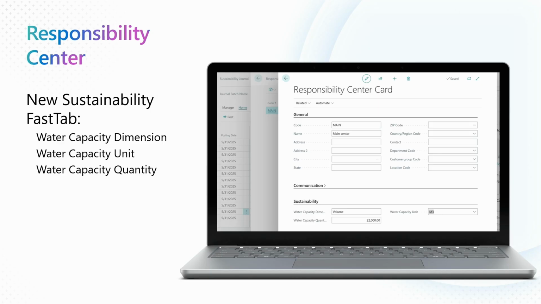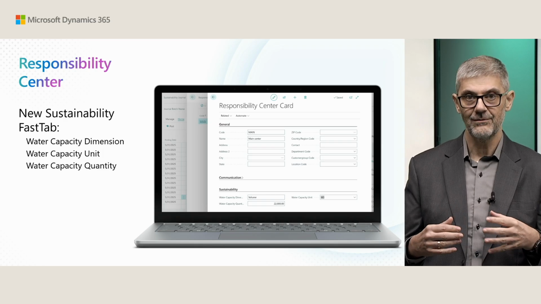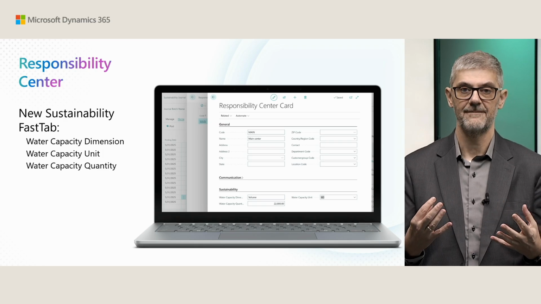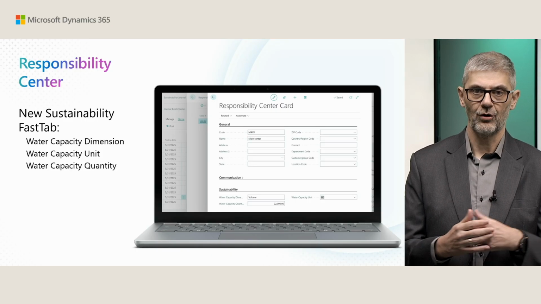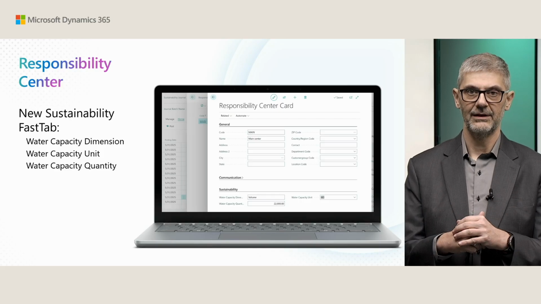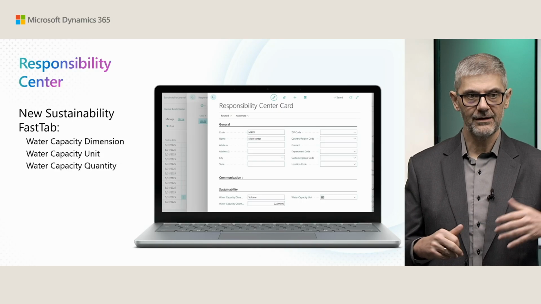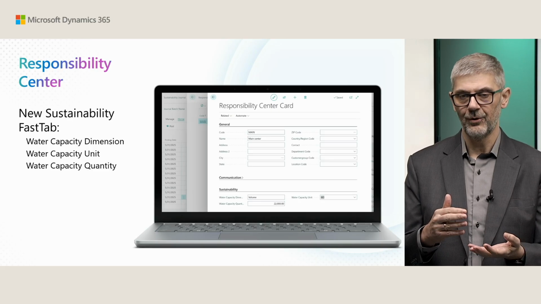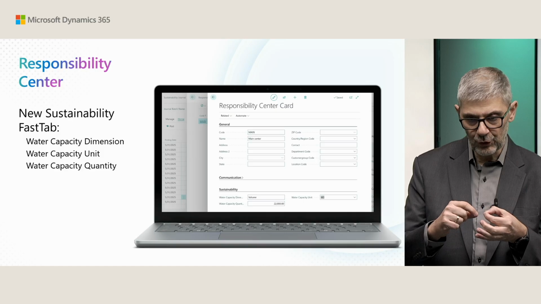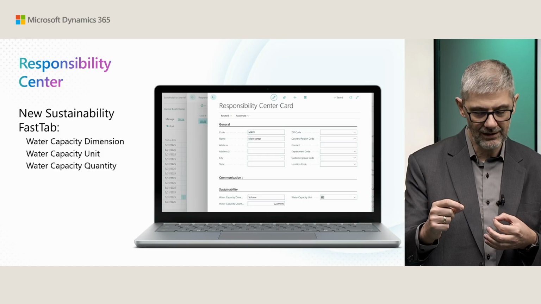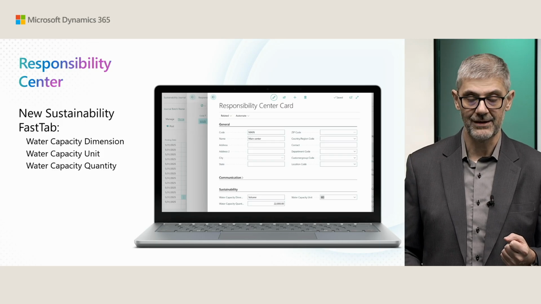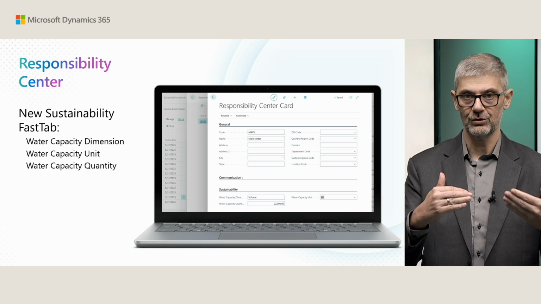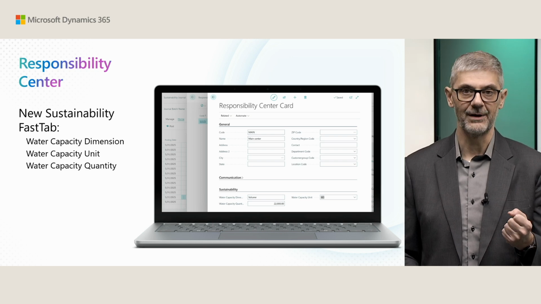Related to water, we have a new option related to responsibility centers. We extended responsibility centers a little bit, as we can treat a responsibility center as a facility. This is not mandatory, so you can post all records related to water without setting up a responsibility center. But in some requirements, you need to report what you discharge, what your water intensity was, and compare it with your total capacity in your facility. So if you want to report this way, you need to set up a responsibility center.